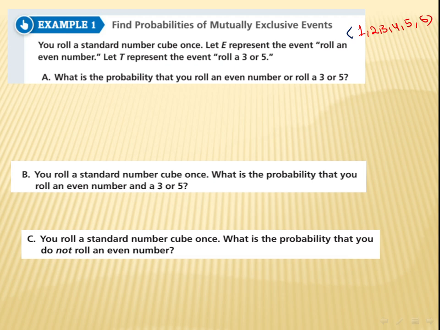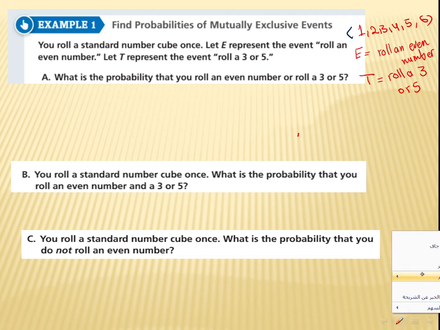Okay, let's represent the event roll an even number. This is event E. So E here, we are just going to call it. This is the first step to solve a probability question. Event E means what? Roll an even number. Okay, and T represents roll a 3 or 5. So here I have two events.